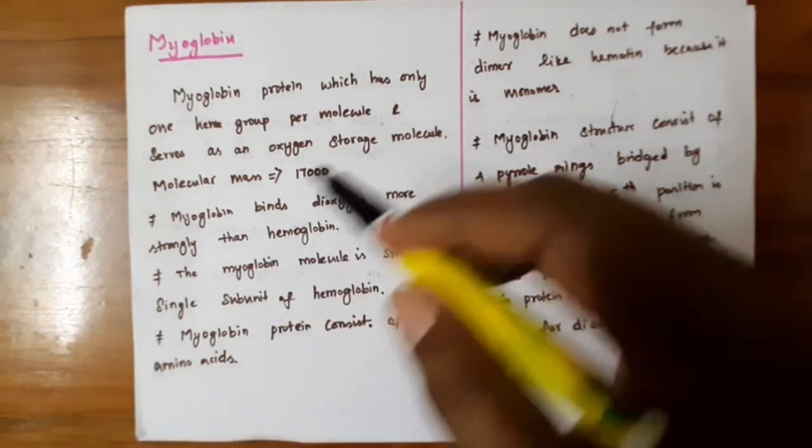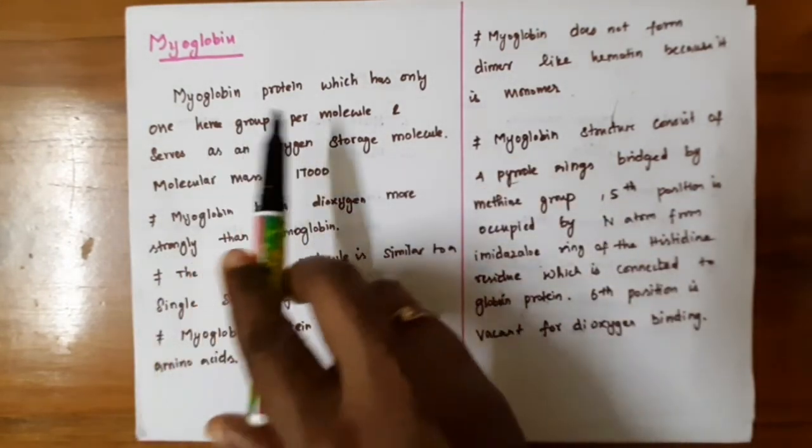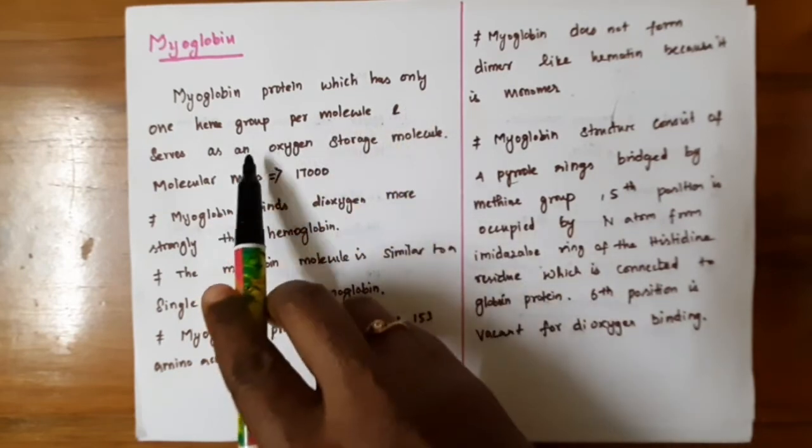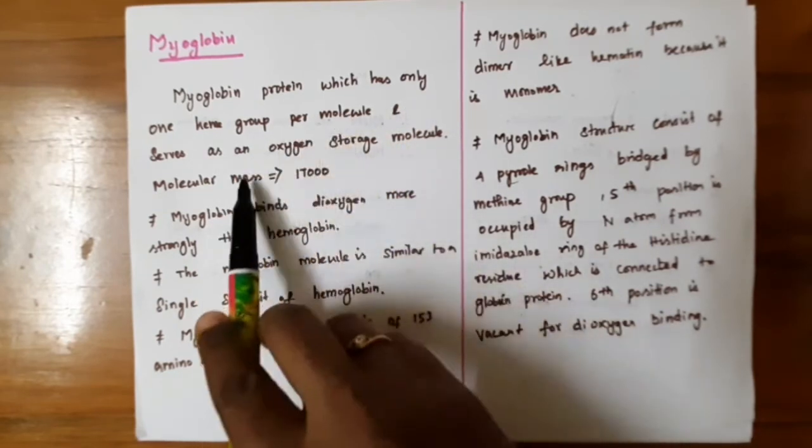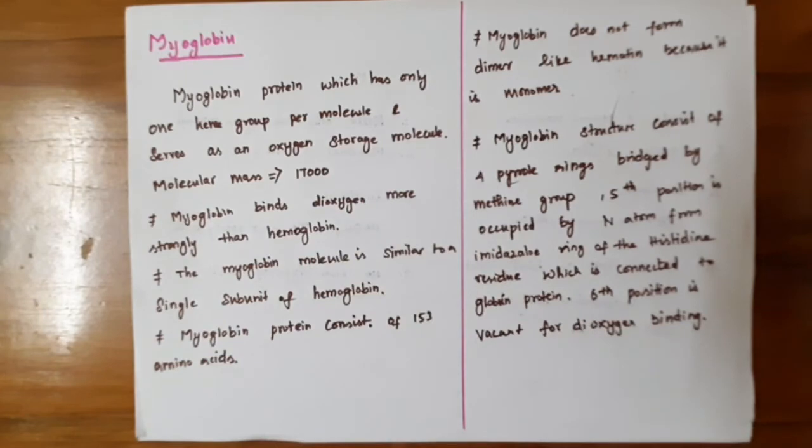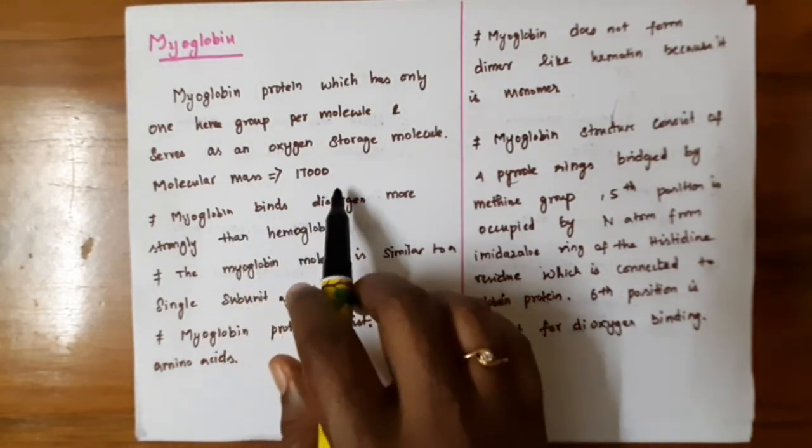Next we will see myoglobin. Myoglobin is a protein which has only one heme group per molecule and serves as an oxygen storage molecule. Unlike hemoglobin, myoglobin has only one heme group. It does not contain other subunits as hemoglobin does. The molecular mass of myoglobin is 17,000.